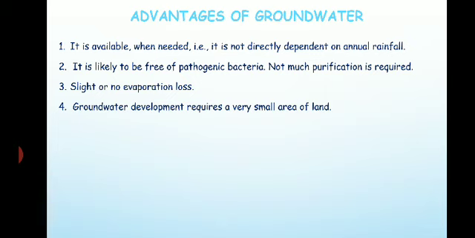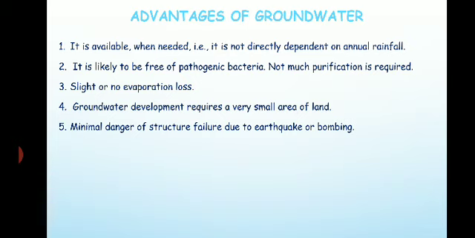If you want to take up any project of groundwater development, it requires a very small area of land, because getting land is a big task in cities nowadays.